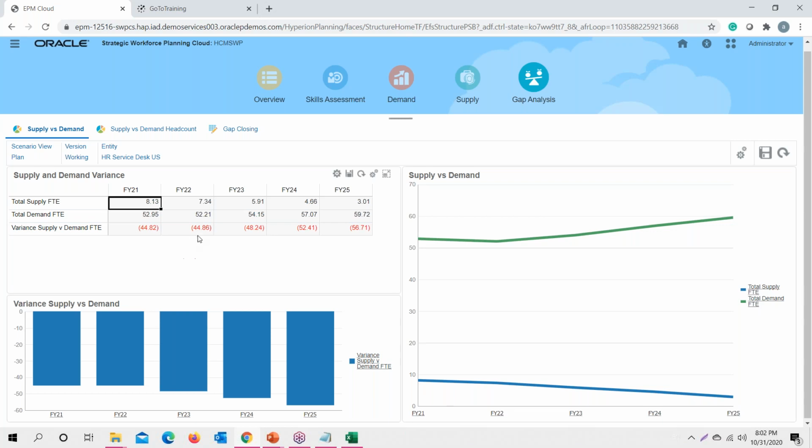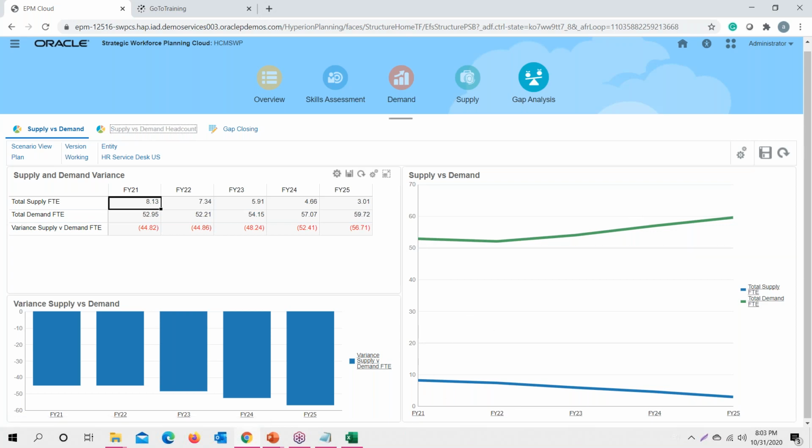Here it is 44, and similarly for the further years the calculations are taken care of, and we get this graphical representation of the demand and supply gap. For an organization, the ideal situation is that the supply and demand curves converge instead of diverging from each other.